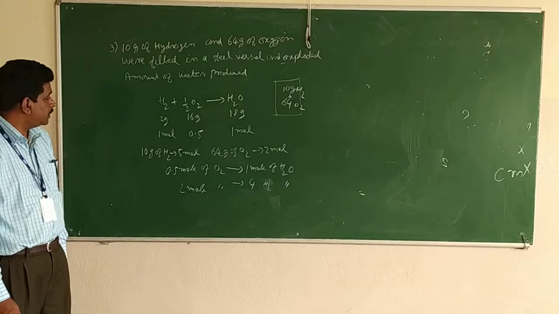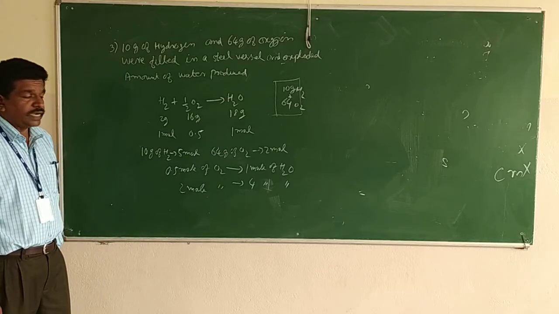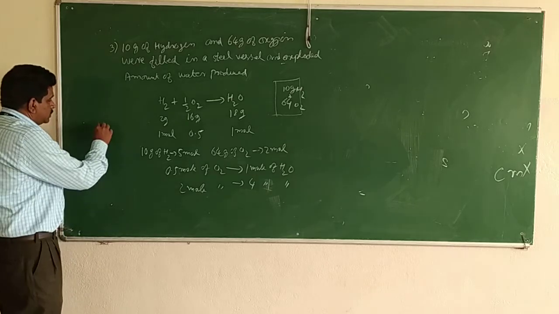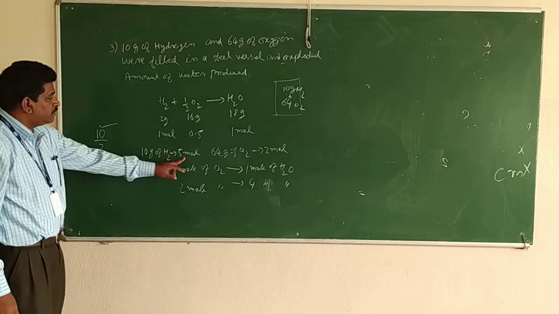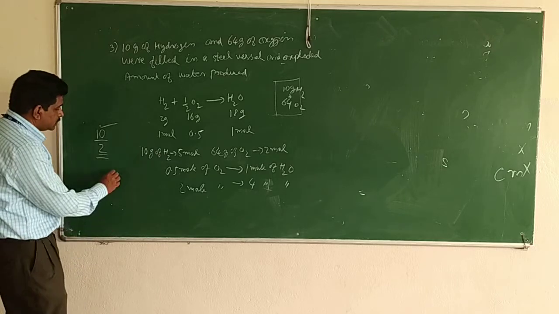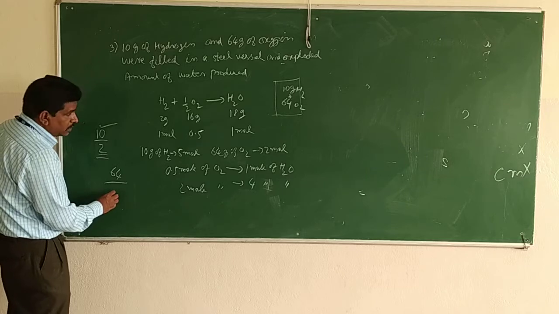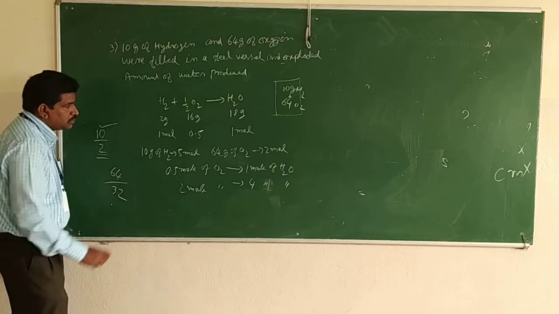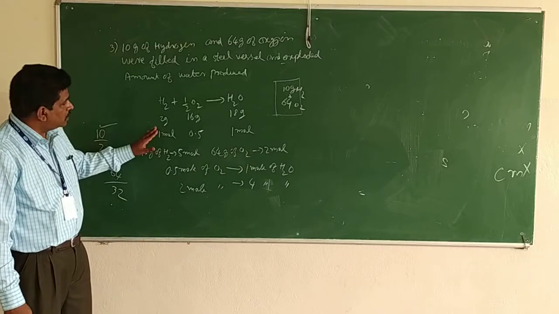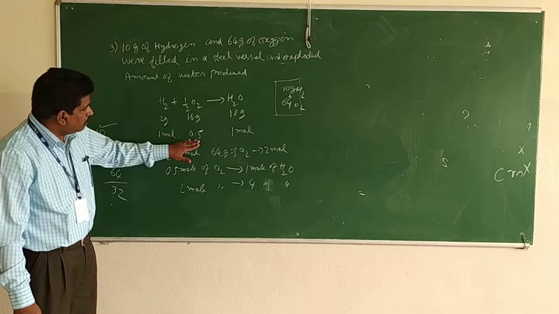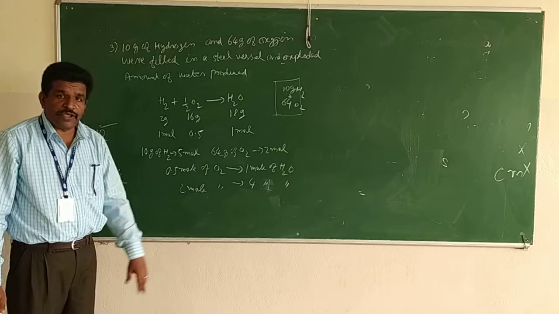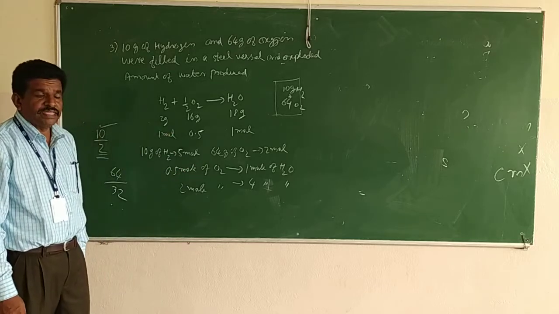But in our question, 10 gram of hydrogen means mass divided by molecular mass, 10 divided by 2, you get 5 moles. We have 5 moles of hydrogen and 64 gram of oxygen. 64 divided by oxygen's molecular mass 32, so 2 moles of oxygen. For 1 mole of hydrogen, we want 0.5 mole of oxygen. So for 5 moles, we want 2.5 moles. So here oxygen is the limiting reagent.